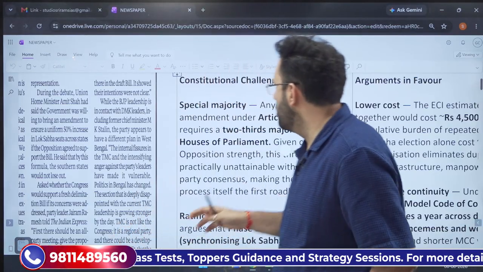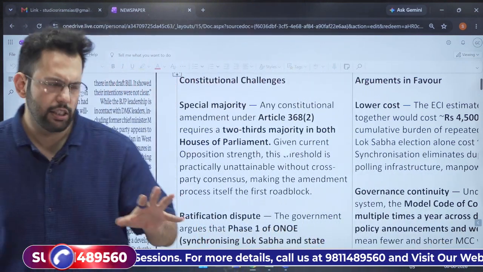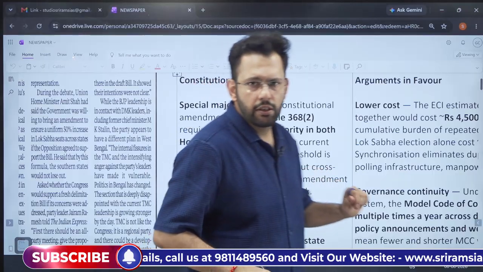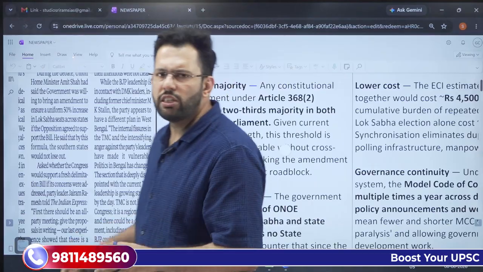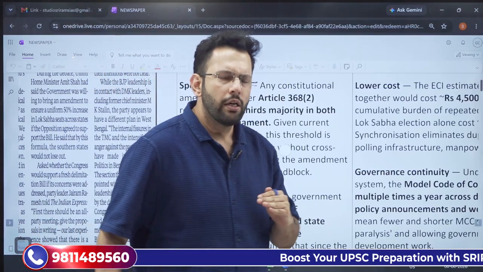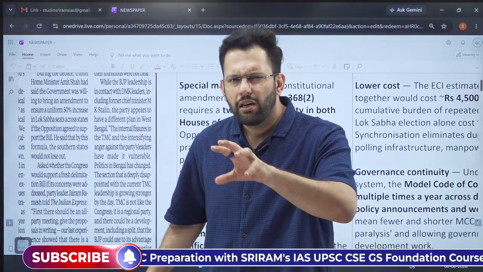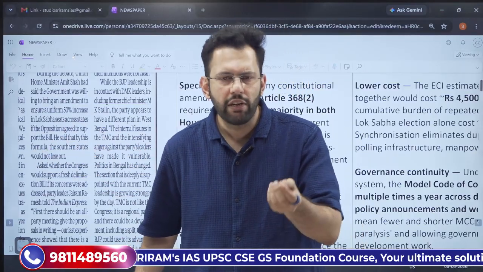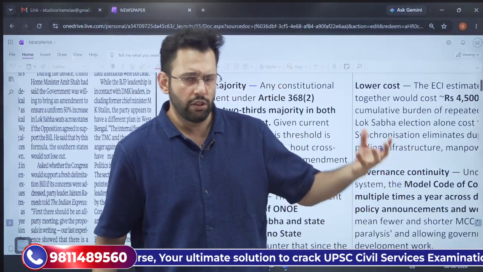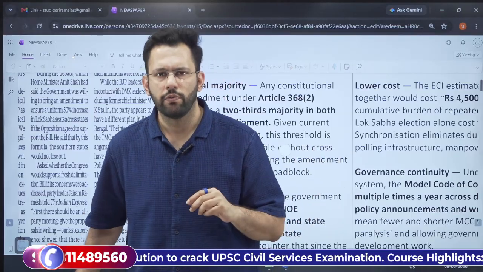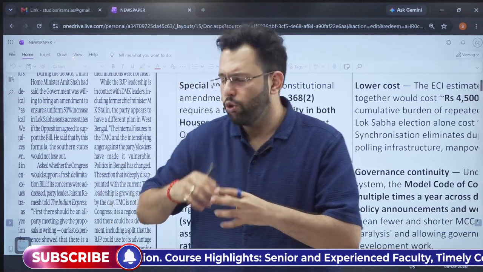Let us understand now what it basically highlights. The first is that of constitutional challenges. What are the constitutional challenges that we will face? The first challenge is that of special majority. To introduce One Nation One Election, special majority will be needed in the Parliament. And if we look at the present parliament's government disposition, there are fewer chances that the bill will be passed, because we have seen that the 131st Constitutional Amendment Bill was also defeated, which was regarding women's reservation and delimitation. So there are fewer chances that the opposition will allow the One Nation One Election bill to be passed.